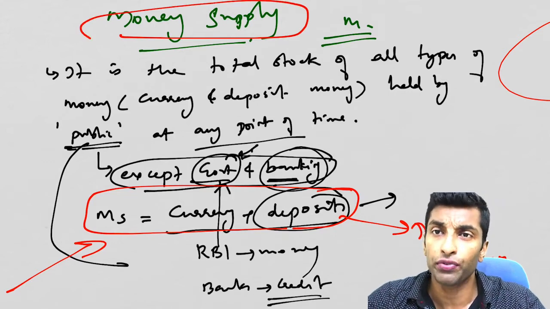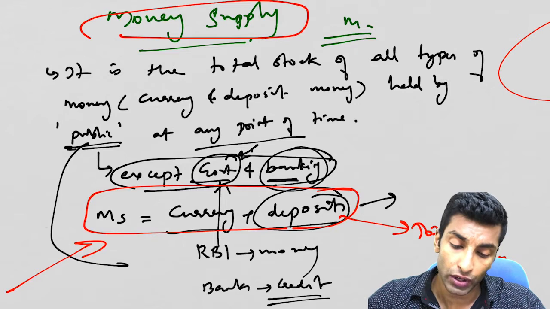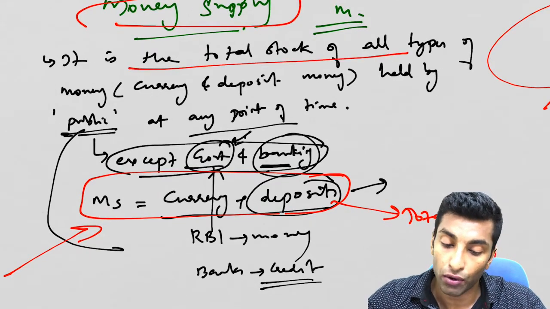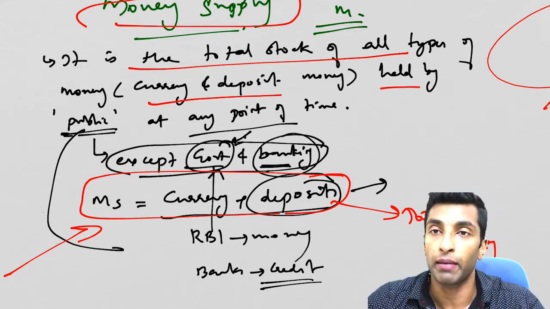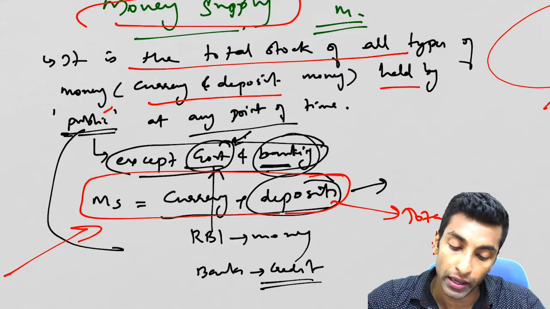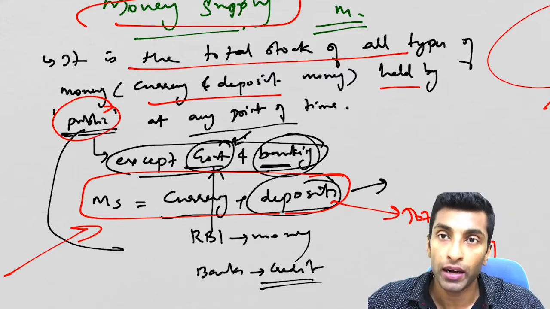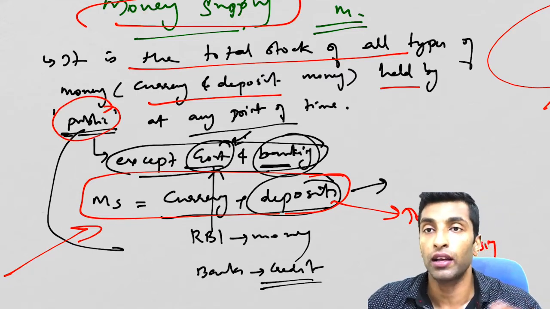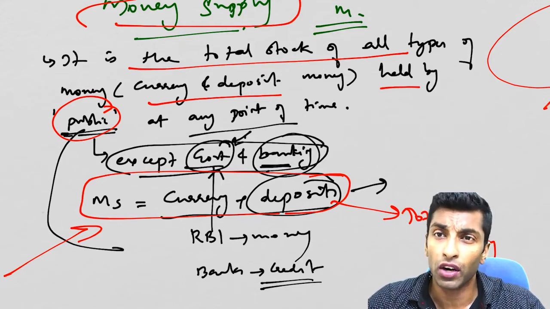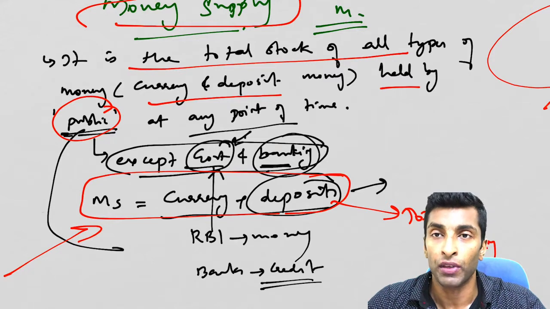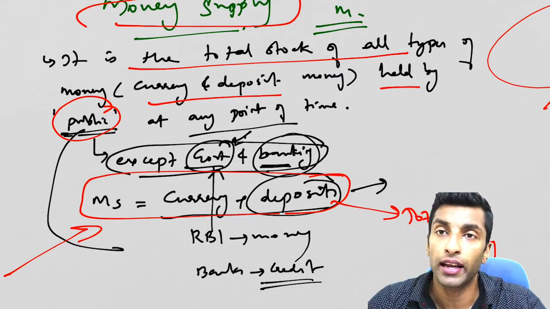Okay, so we just started off with money supply in the previous session. What is money supply? It is a total stock of all types of money. That means currency and deposit, both, held by public at any point of time. And I've told you what I mean by public, except government and the banks. Every other entity is actually considered as public. Why not government? Because government creates money. Why not banks? Because banks create credit.